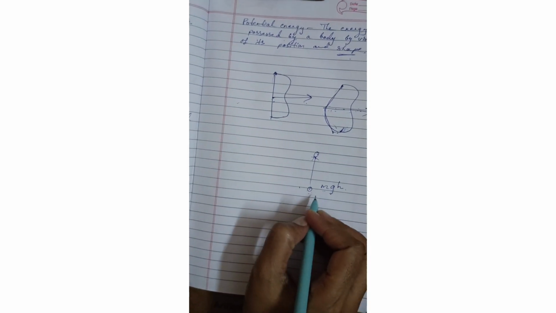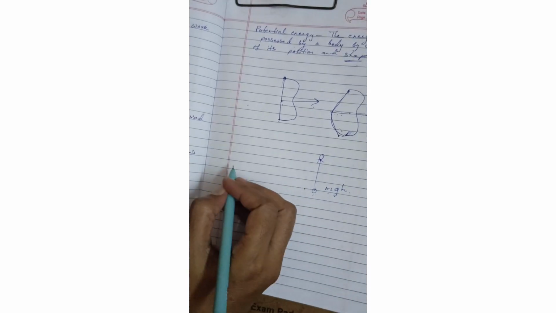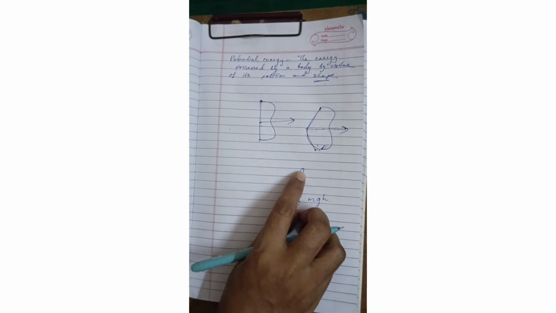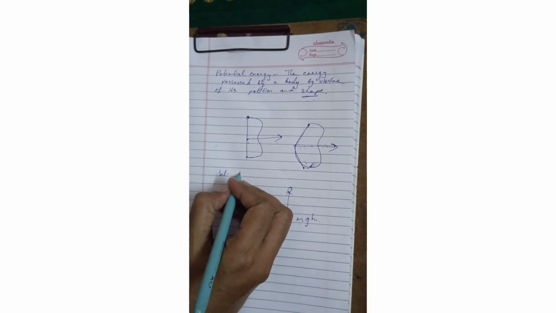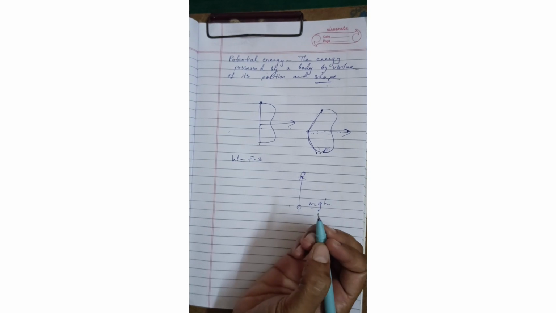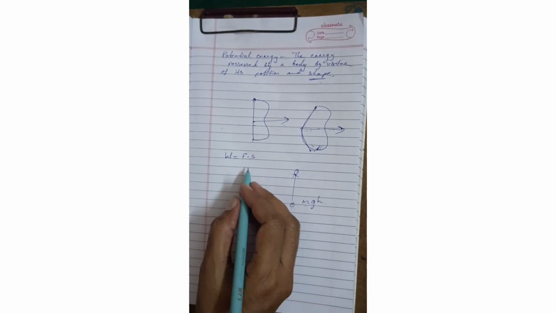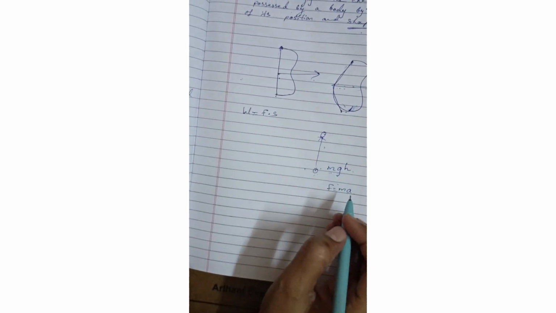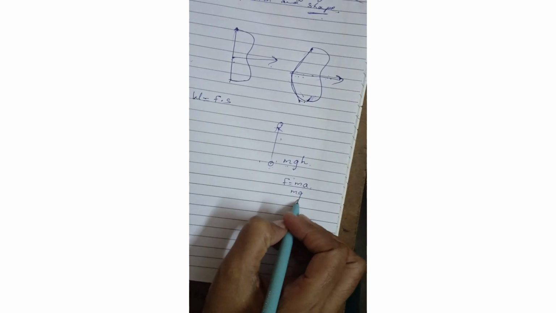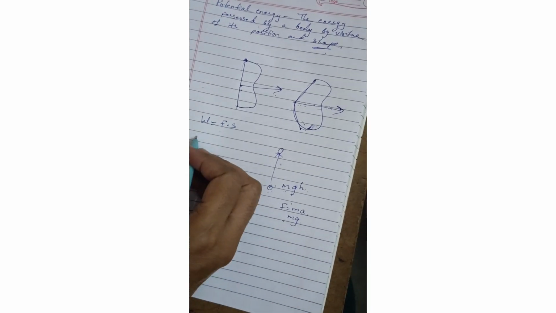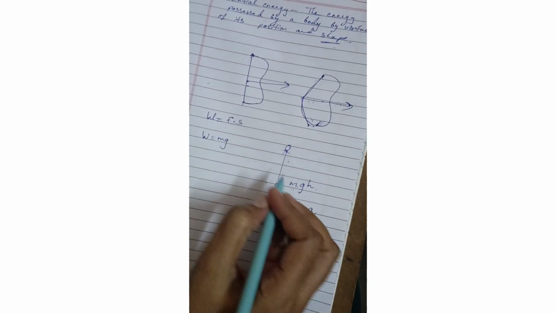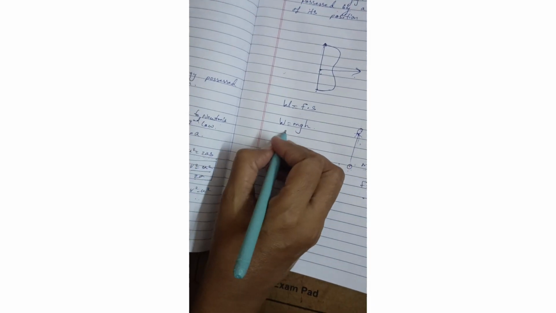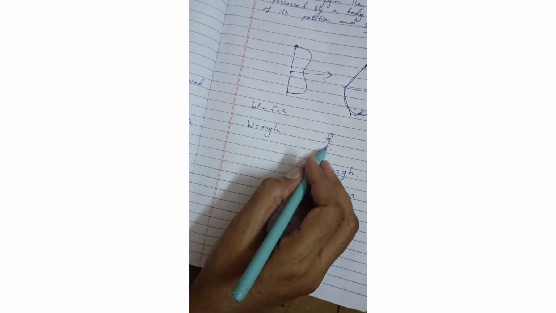Again, here we can take it from work done also, because we are doing work in lifting the ball up. So what is the formula for work done? That is force into displacement. As F is equal to ma, according to Newton's second law, and as we are going against gravity, a can be considered as g. We can take in F place as mg. So W is equal to mg, and S, we are displacing some height, so in place of S we can write h. So work done is transferred as potential energy here.